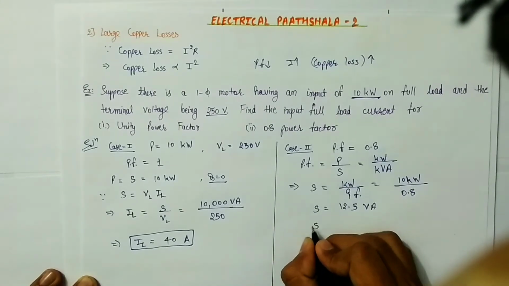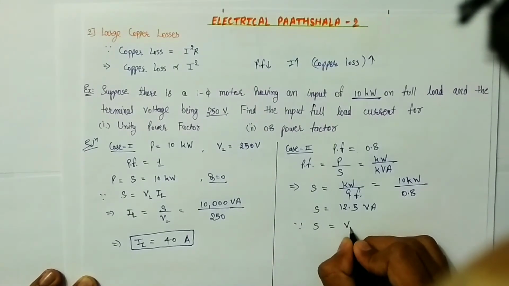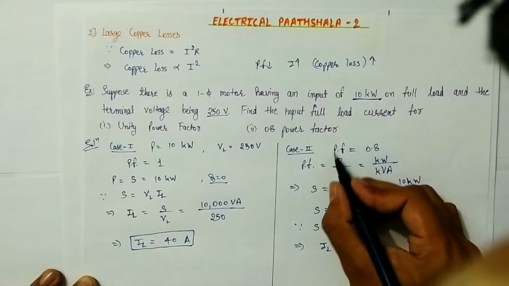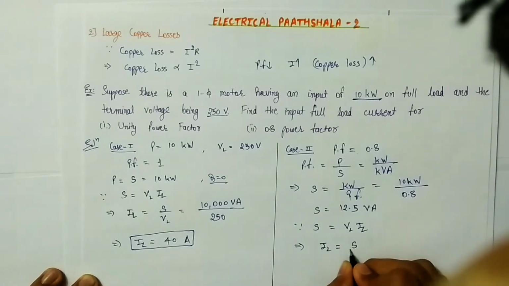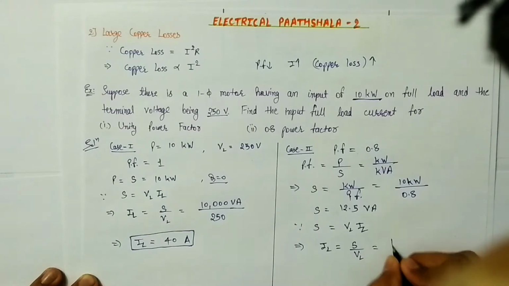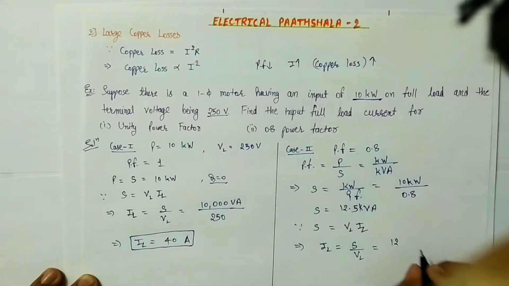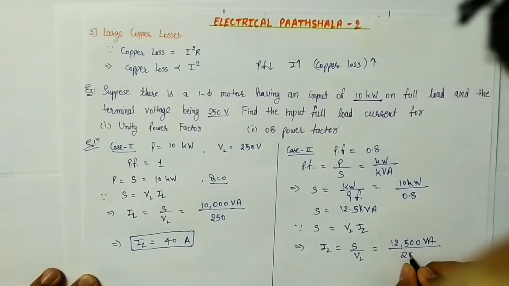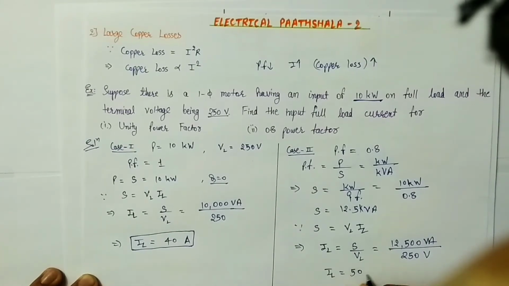Now as we know that apparent power is given as VL into IL, so from here we will find out our input full load current in case of 0.8 power factor, and that will be S by VL. That means apparent power by VL, and that is 12.5 kVA or 12,500 volt ampere, divided by VL, 250 volt. So from here we will find out our input full load current, that will be 50 amps.